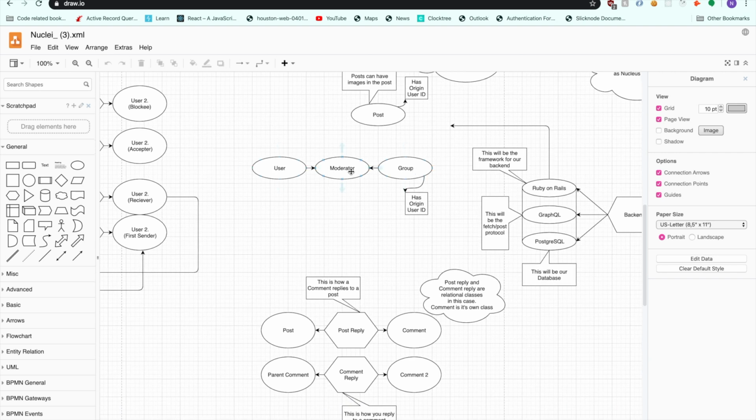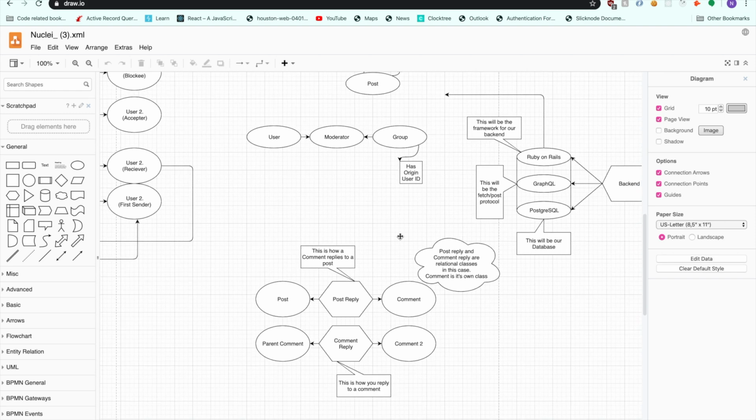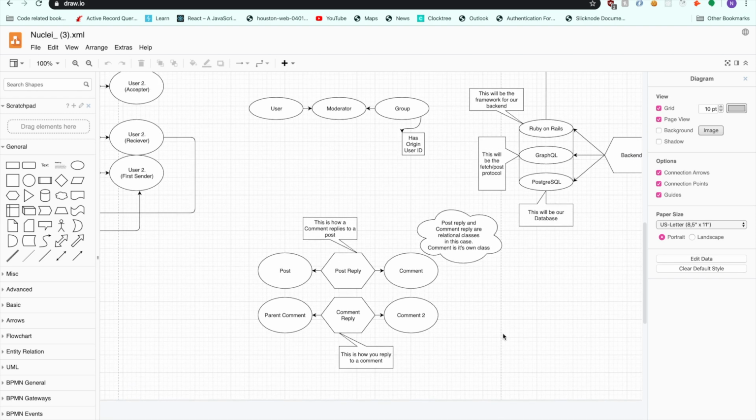A moderator has both a user ID and a group ID, and the group has an origin user ID. So if ID1 makes the group, and then ID2 happens to be a moderator of that group, then there'll be a separate moderator class that establishes that connection, that relation. That way, the application knows that if they are an administrator or a moderator, then they should be able to moderate content within that group.